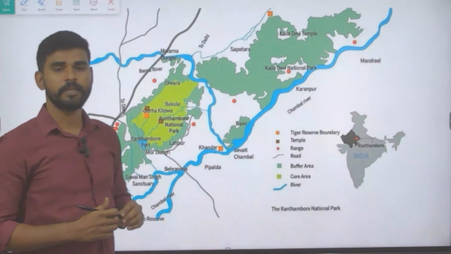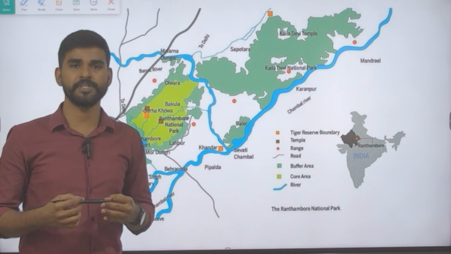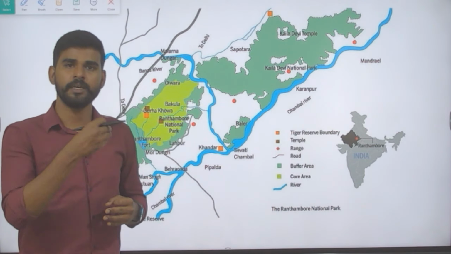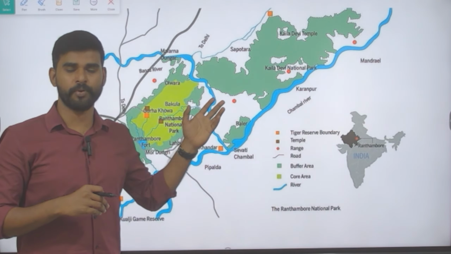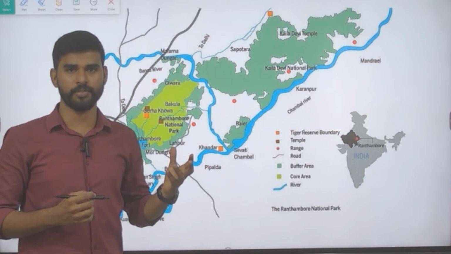So here we discussed genetic rescue and inbreeding depression, and that genetic rescue is given as a strategy to preserve the tiger population in Ranthambore Tiger Reserve or Ranthambore National Park. That is the reason why we also discussed the national park details.